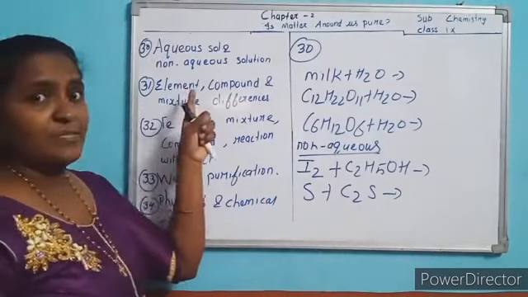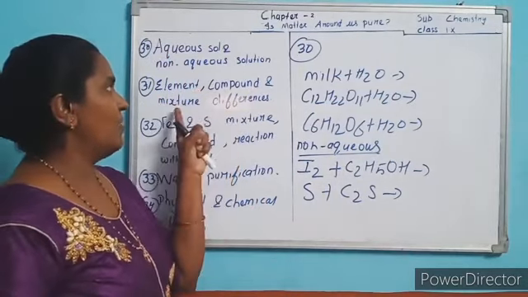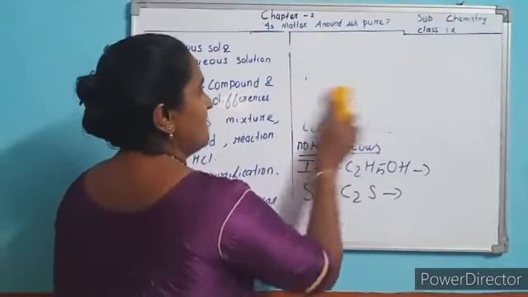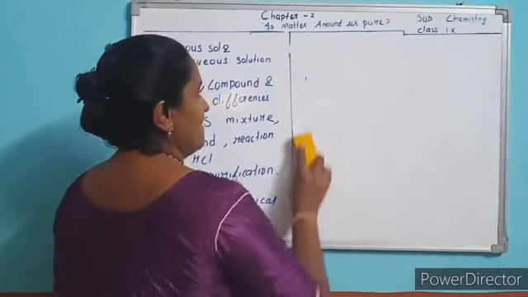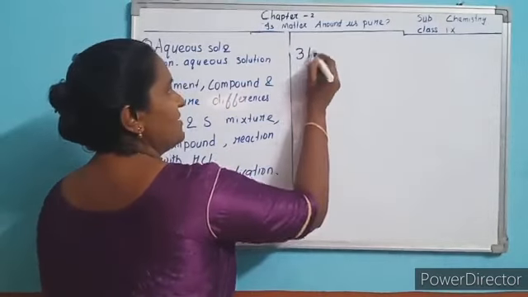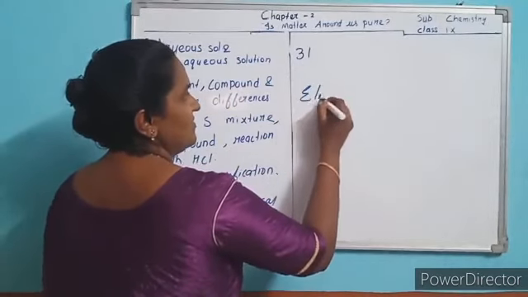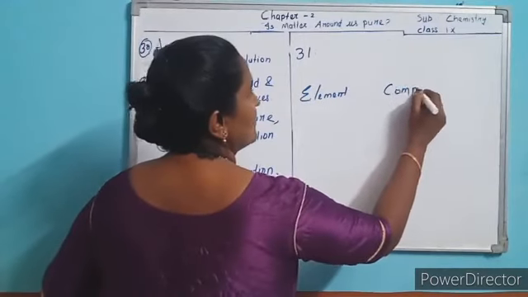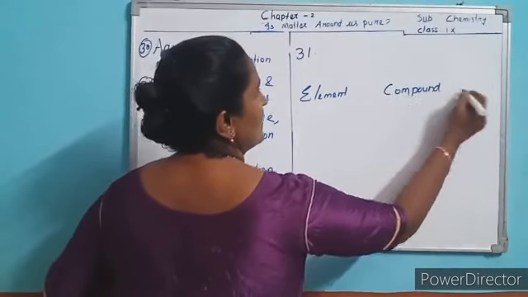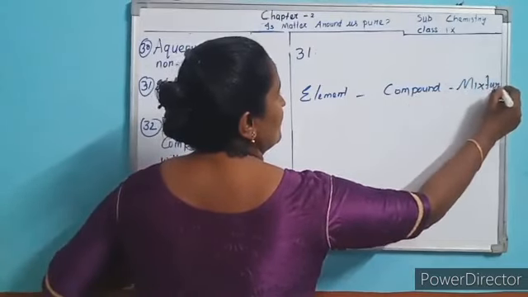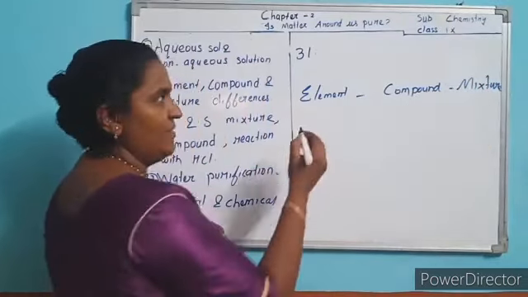31. Difference between element, compound and mixture. I will tell you first the examples.